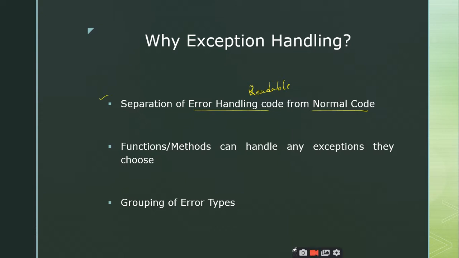Yes, sir. Right. So the second reason why we require exception handling is that functions or methods can handle any exceptions they choose, right? So for example, if we have 5 different exceptions, out of those 5 you may take a choice to handle only a few of them.